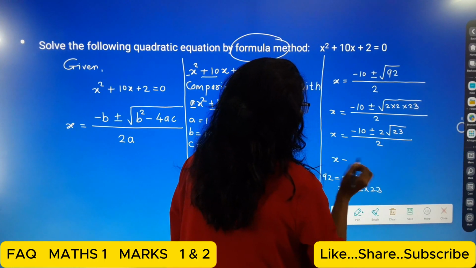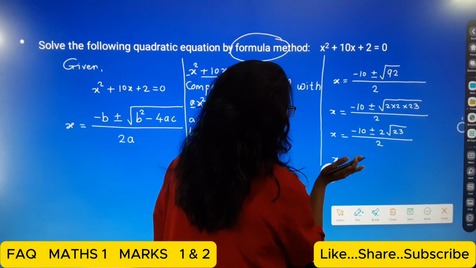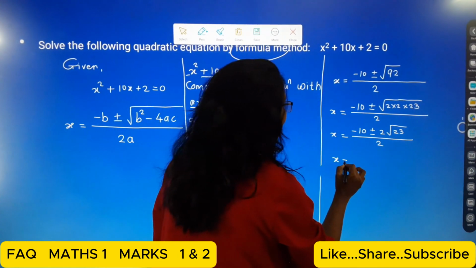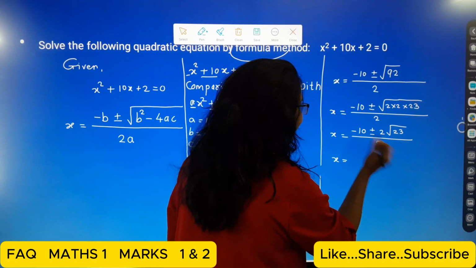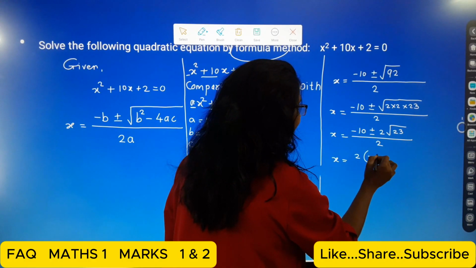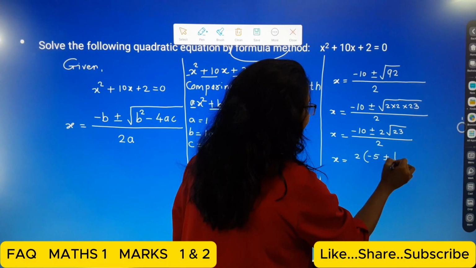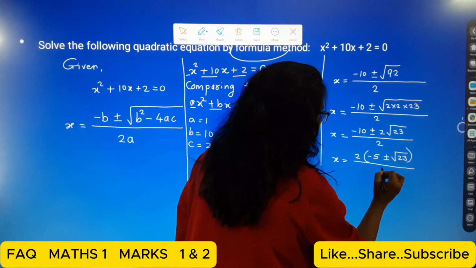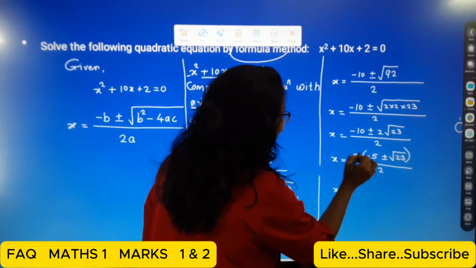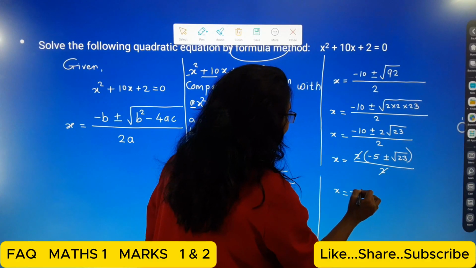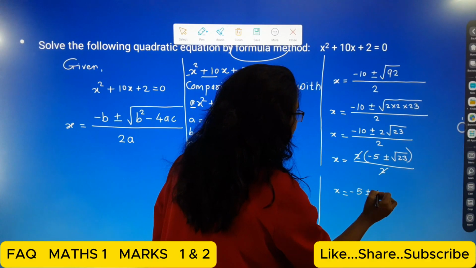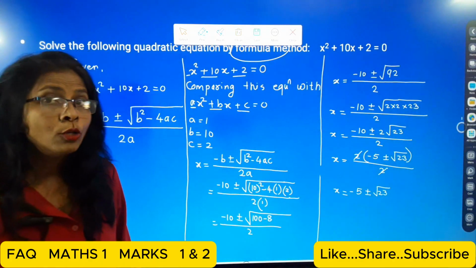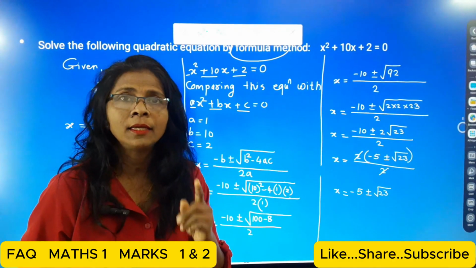To take the common factor, x is equal to minus 5 plus or minus square root 23, divided by 2. So students, the 2 gets cancelled and the final answer is minus 5 plus or minus the square root of 23.